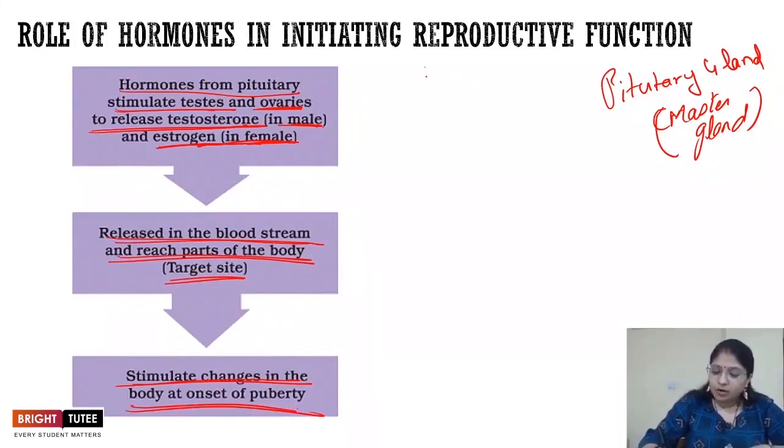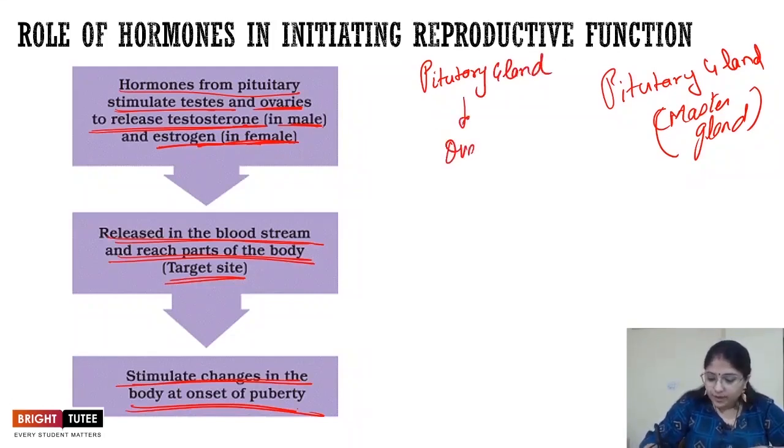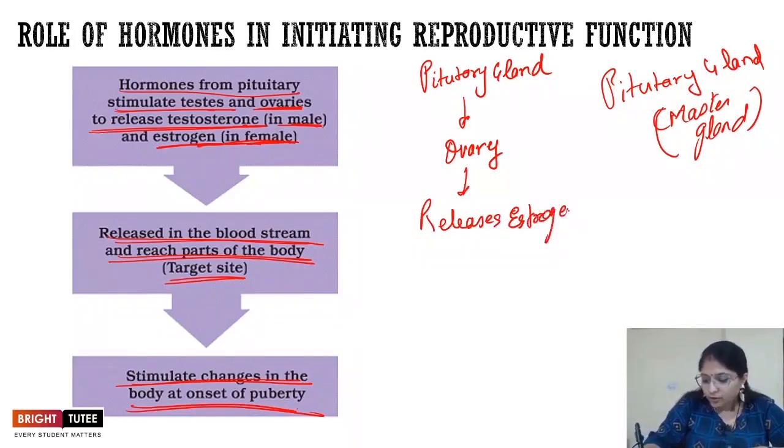Let's take an example of the female reproductive system. Here the pituitary gland is releasing a particular type of hormone. This hormone reaches the ovary, right? It causes the ovary to release the female hormone, that is estrogen. So the ovary releases estrogen. Apart from that, it also causes the ova to mature in the ovary, right?